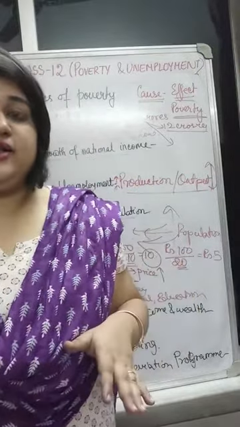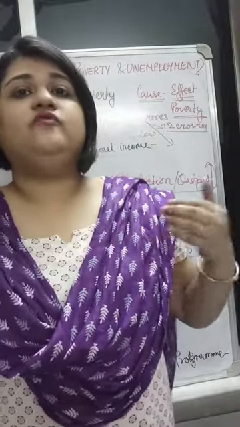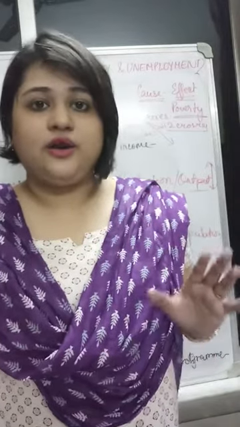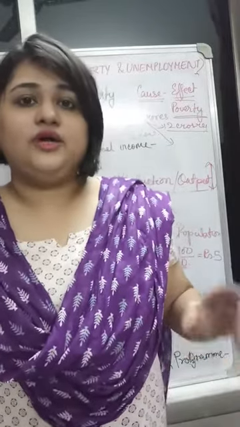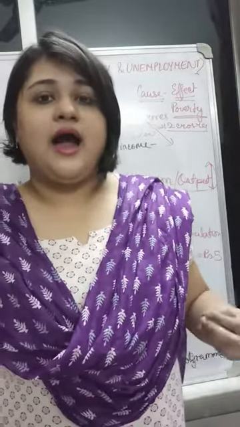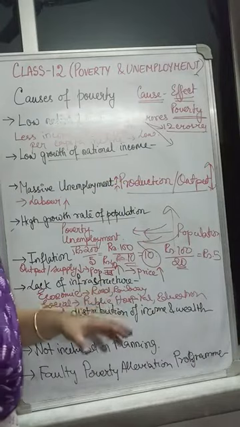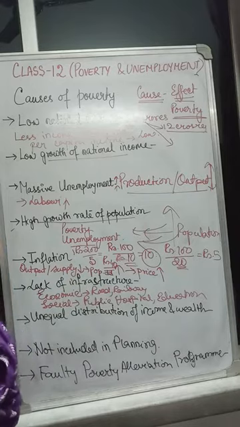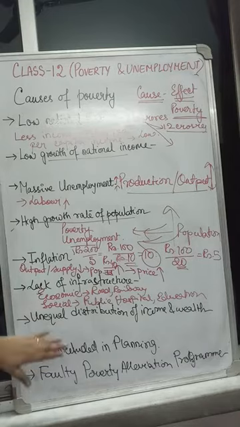But due to lack of health facilities and education, a person becomes unsuitable for future job prospects, because if you don't have health, nobody is going to hire you because you cannot bear the physical strain of work. And if you don't have education or training, they will not hire you because you don't have anything to add or contribute in the production process. So due to lack of these infrastructures, the development of these areas is less, and so absorption into jobs is less, and that ultimately results in poverty.